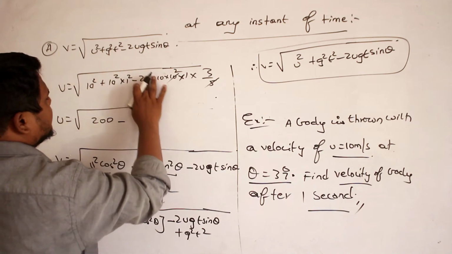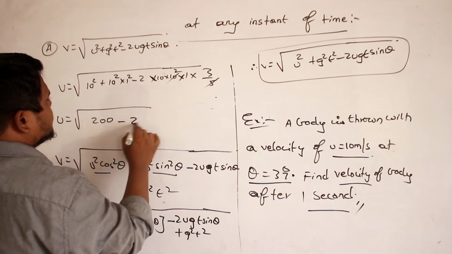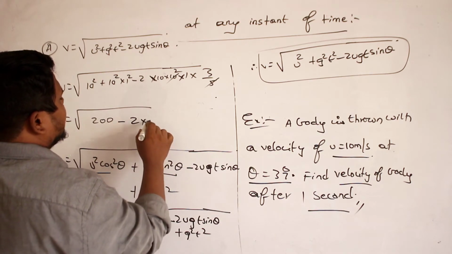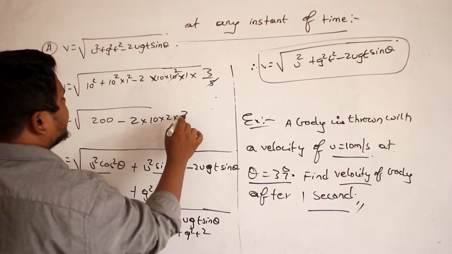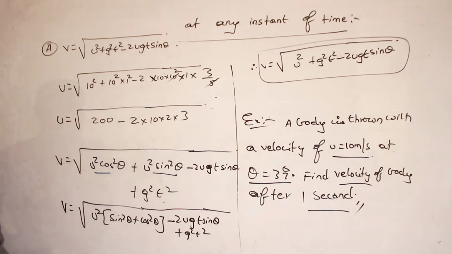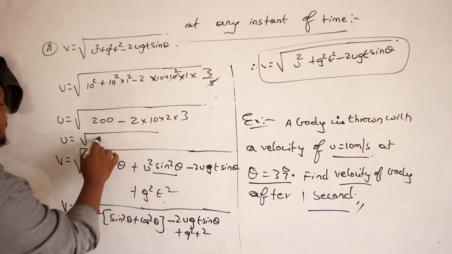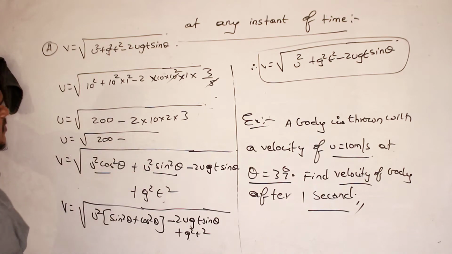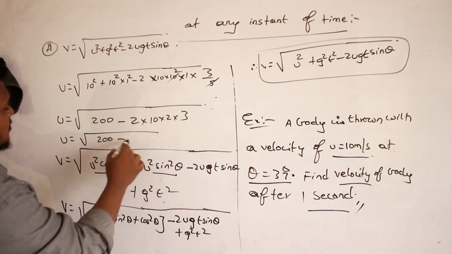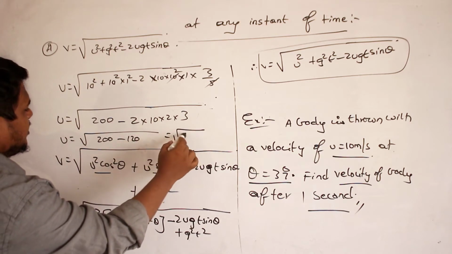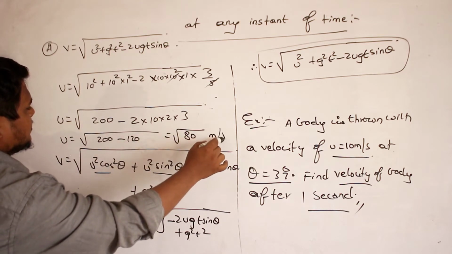So v is equal to square root of 200 minus 2u gt. No need of another u here. So minus 2 into 10 into 2 into 3. Clear, na? That's all, no? So therefore v is equal to root 200 minus, so how much, ma? 4 3s are 12, 120. So root 80 meter per second. Clear, na?